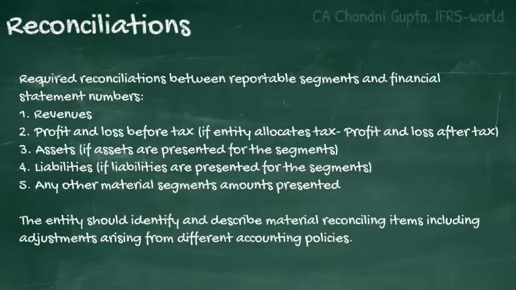The third reconciliation is required for assets and liabilities if they are presented for the segments, and the fourth is for any other material amount that has been presented. So there are these three major disclosure requirements. Number one was the general information, number two was the information about profit or loss and the assets and liabilities, number three was the reconciliations.